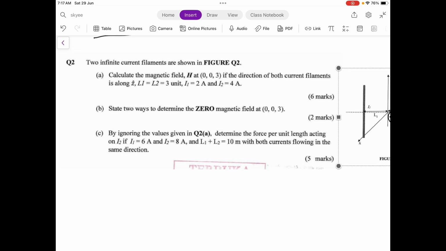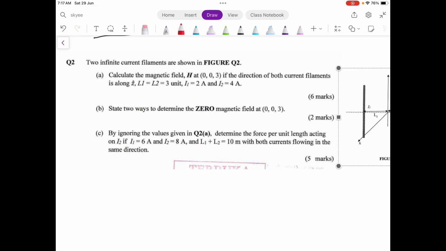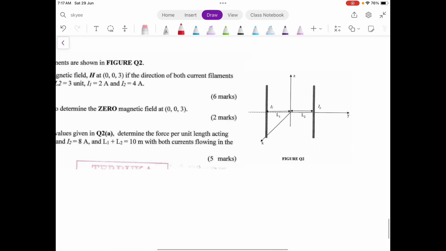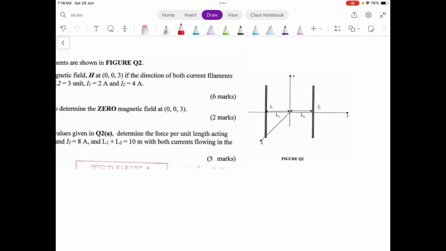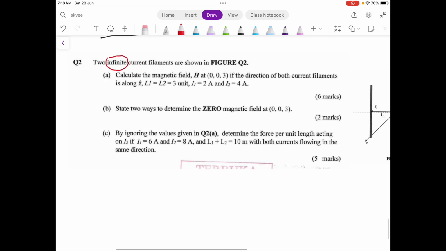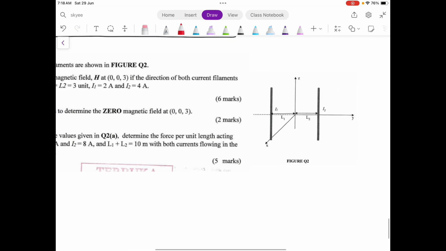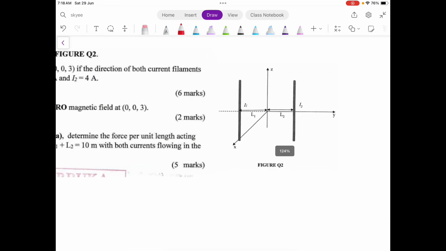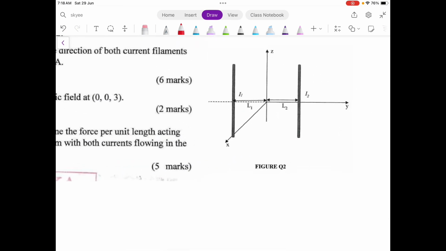Next is question 2. So you have two infinite current filaments as shown in figure Q2. You can look at this figure Q2, infinite currents, you have I1 and I2. Calculate the magnetic field at point 0,0,3. Point 0,0,3 might be somewhere here. Yes, this is the observation point.